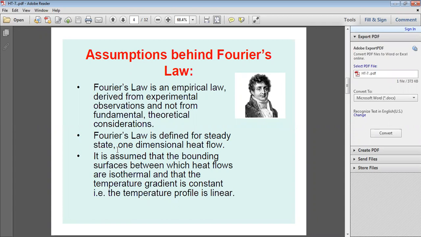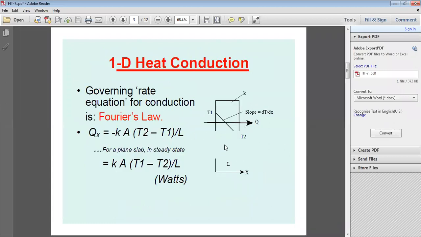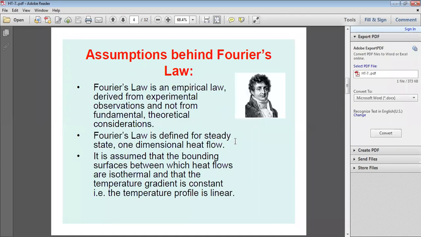Steady state condition means the variation of temperature, dou T by dou small t, is equal to 0. In the conduction equation, the right hand side is 1 by alpha dou capital T by dou small t, where capital T is the temperature in Kelvin and small t is time. So that is equal to 0 for steady state. That's why Fourier's law is defined for steady state only and also one-dimensional heat flow only. Here we are taking one-dimensional heat flow only, in the x direction only. We are not considering the y direction, we are not considering the z direction. So only one-dimensional heat flow.